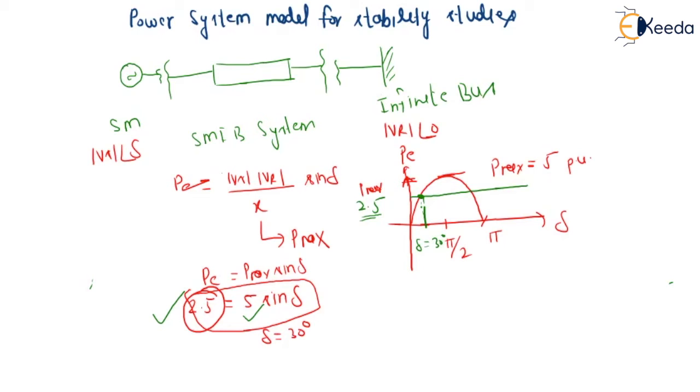This is called the PE delta curve, basically the P delta curve. Later on, we will see what the T delta curve is. There is a difference between the PE delta curve and the T delta curve. Now we will see further.